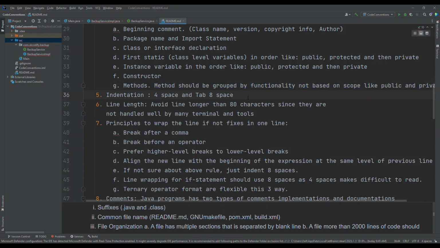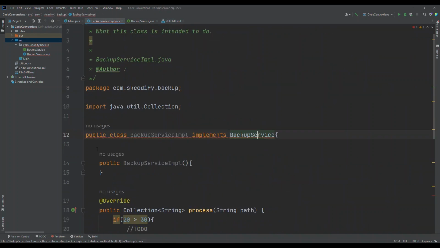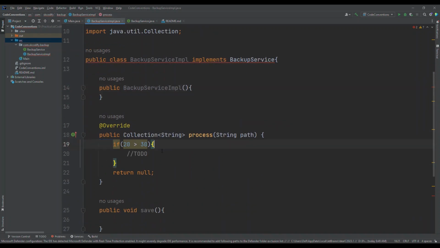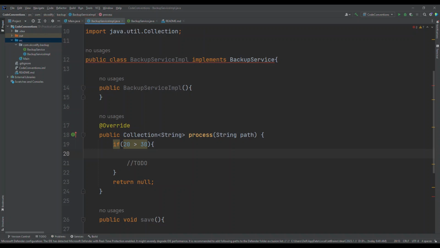Next we have indentation. Indentation is suggested as 4 spaces, and a tab is 8 spaces. Indentation is this gap we have here. If I write here, you see I'm getting this gap, 1, 2, 3, 4. A tab has this gap also, it is 4 in this IntelliJ.